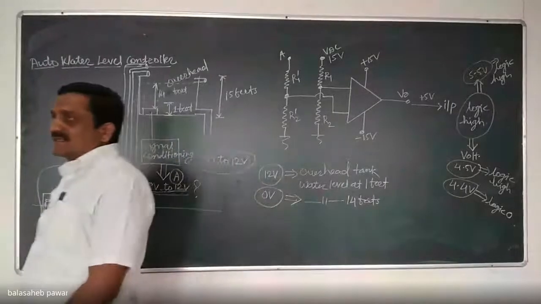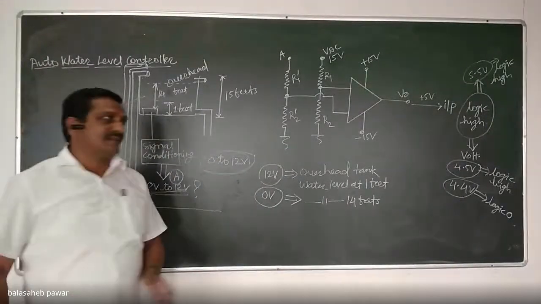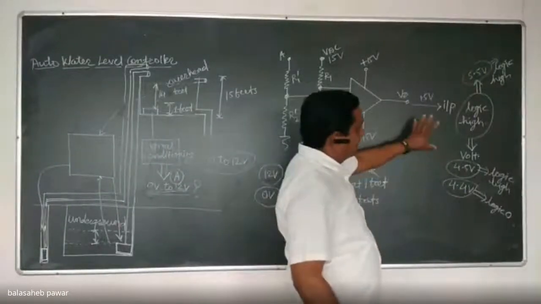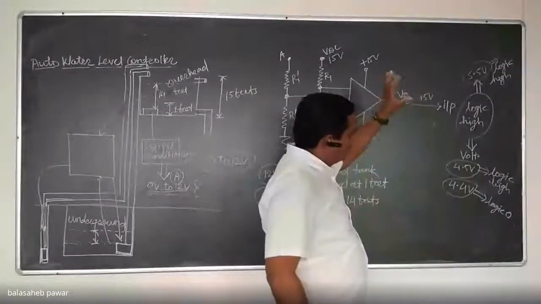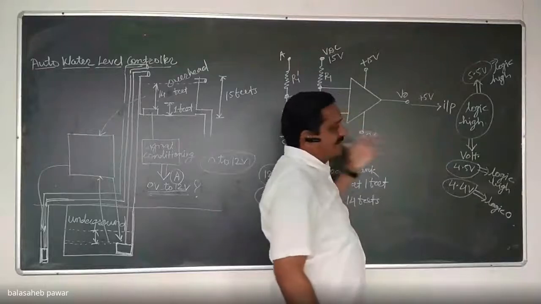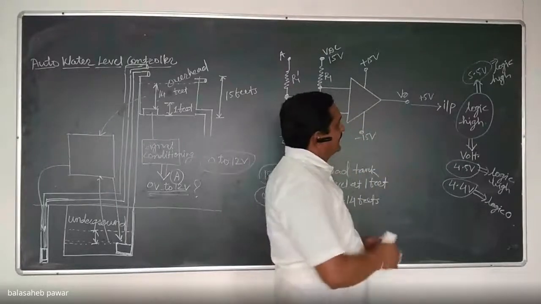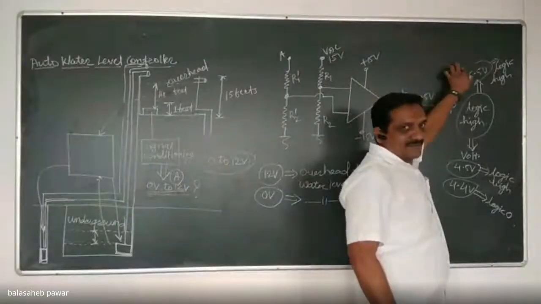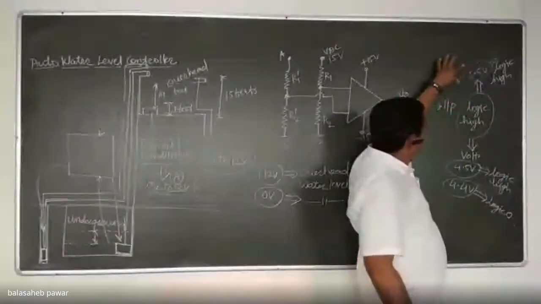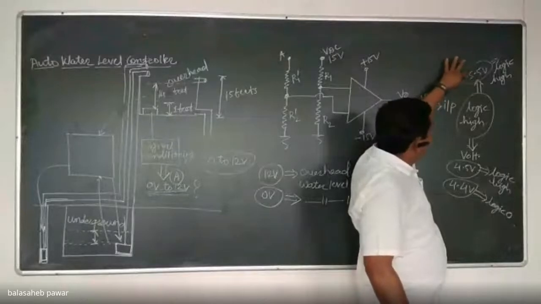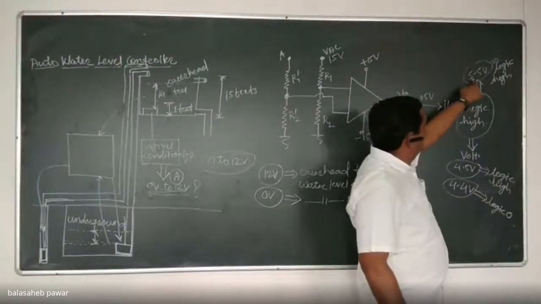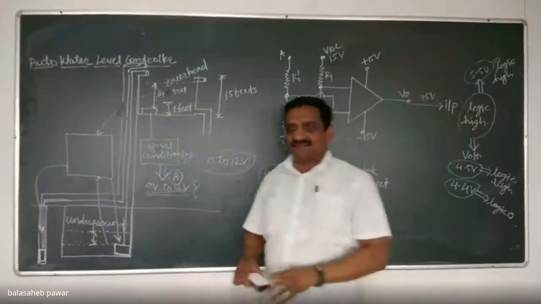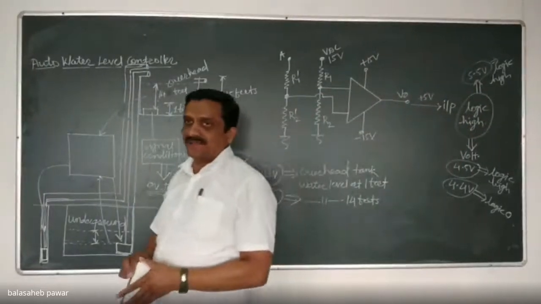You have to search the data sheet of the particular microcontroller which you will use to design and develop this system. Okay. Beyond this 5.5, it will be dangerous to that microcontroller. That means we have to take care that the voltage to the input pin of that microcontroller does not exceed the limit. And these values are given in the data sheet that you have to identify. Is it okay?